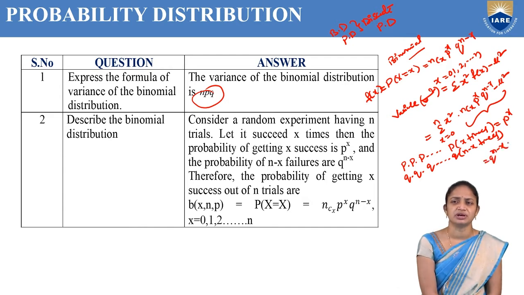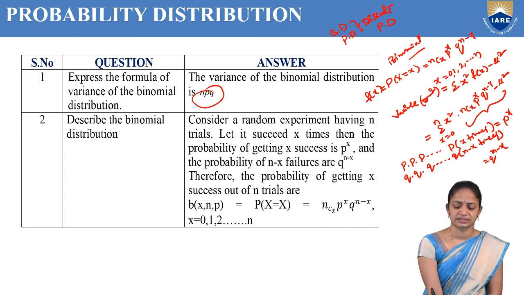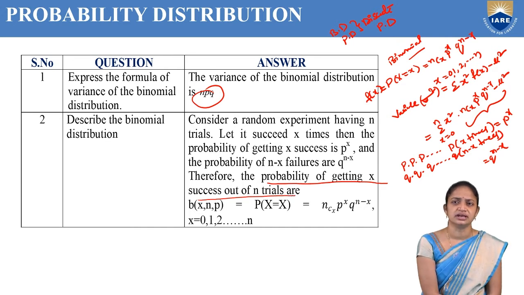Therefore, the probability of getting x successes out of n trials is the binomial distribution b of x comma n comma p, which is equal to P of X equal to small x, that is nCx, p power x, q power n minus x, where x is from 0 to n, that means 0, 1, 2, and so on up to n.